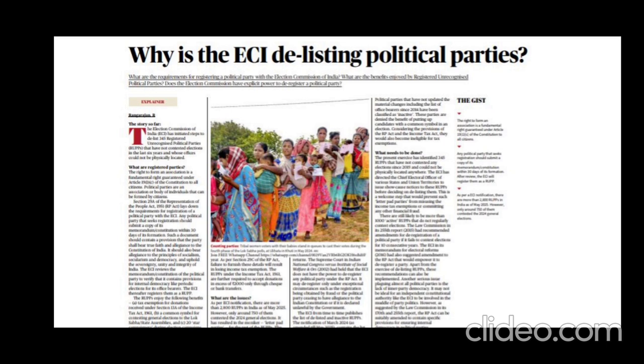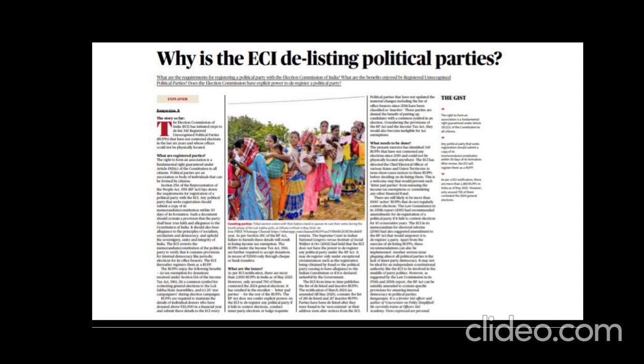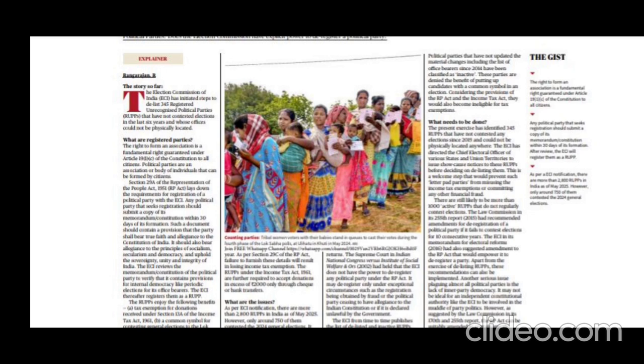First, we have to remember that Election Commission of India is responsible for the listing of political parties. So, if you have to remove any political parties, that is delisting of political parties, again, who is responsible? Again, the Election Commission of India is itself responsible for removing any political parties. So, you might be knowing that the Chief Election Commissioner of India will be an IAS officer, right? So, there is a probability of case study questions.